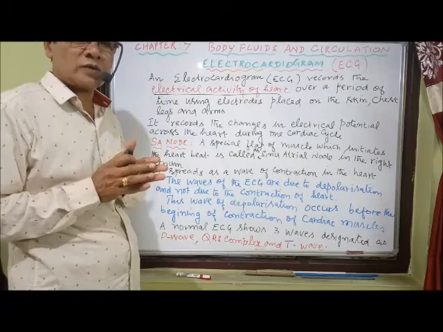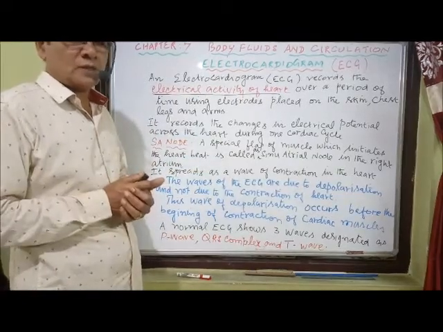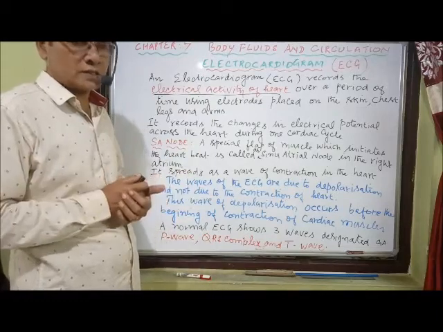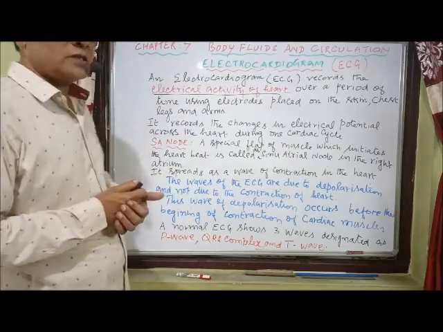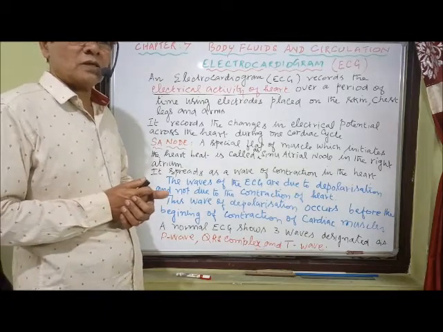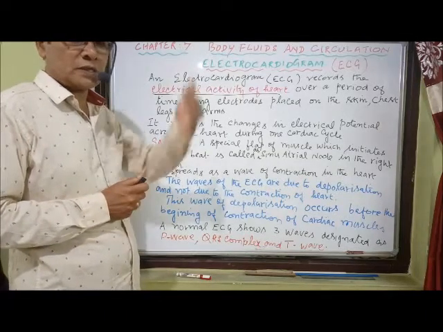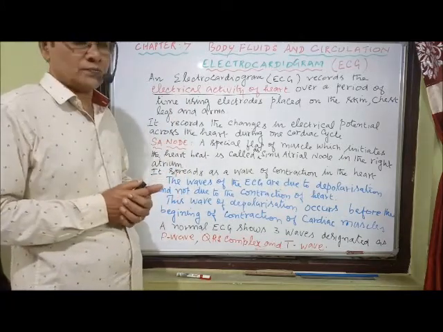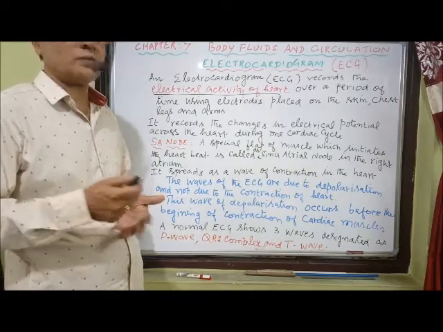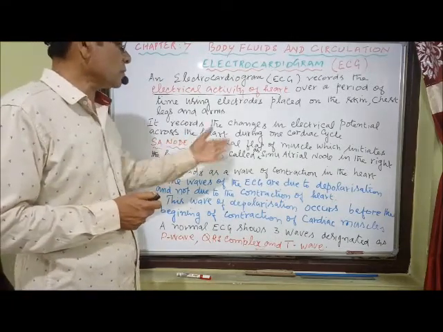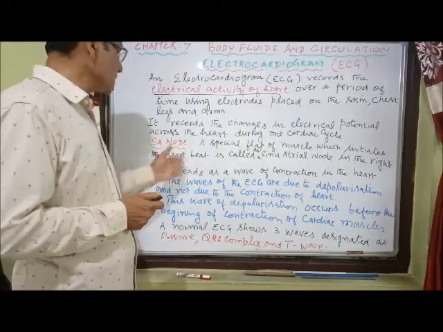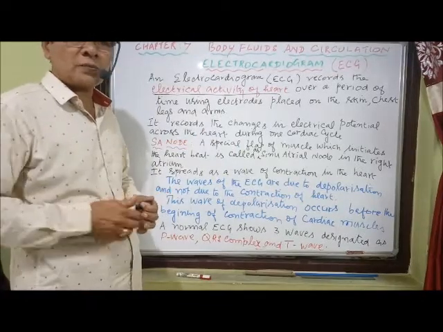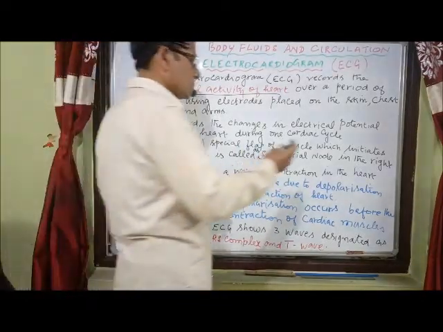During the cardiac cycle we have systole, diastole, and so on: ventricular systole, ventricular diastole, then atrial systole, atrial diastole. Now there is a nodal tissue present on the inner wall of the right atrium, in the upper side, and that is called the SA node or sinoatrial node. We have already seen the origin and conduction of the heartbeat. This is a special muscle tissue which initiates the heartbeat, and it is located in the upper part of the right atrium.